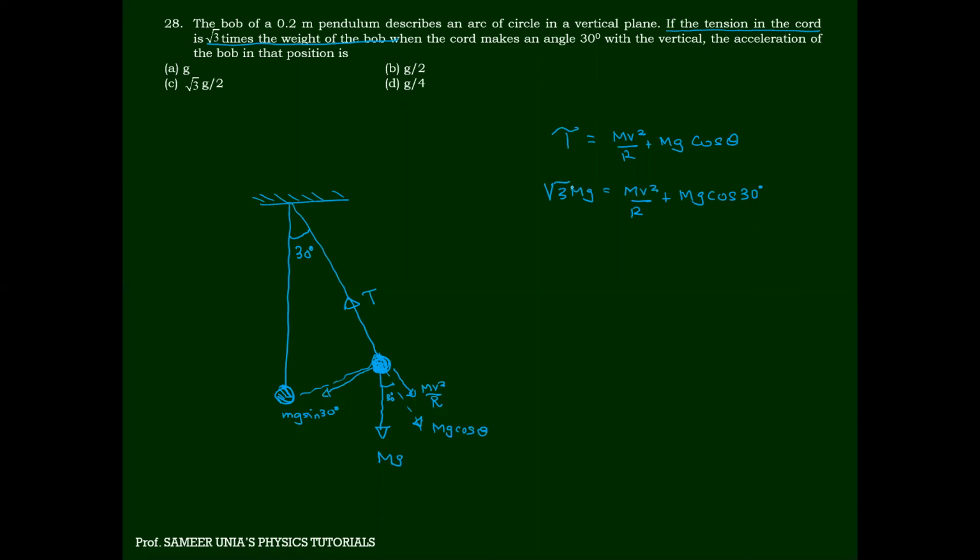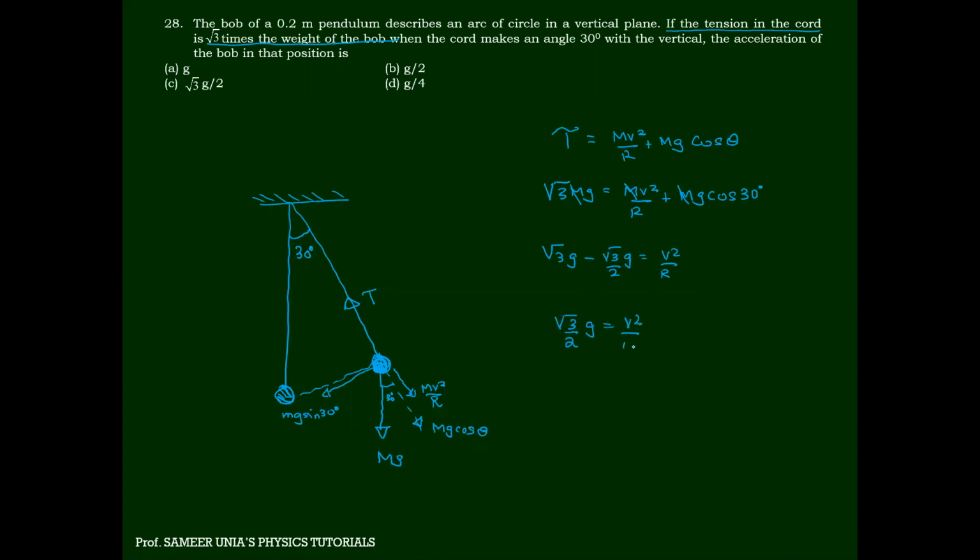Can I cancel the m throughout? Root 3 g minus cos 30, which is root 3 by 2, gives v square by r. So v square by r will become root 3 by 2 g.